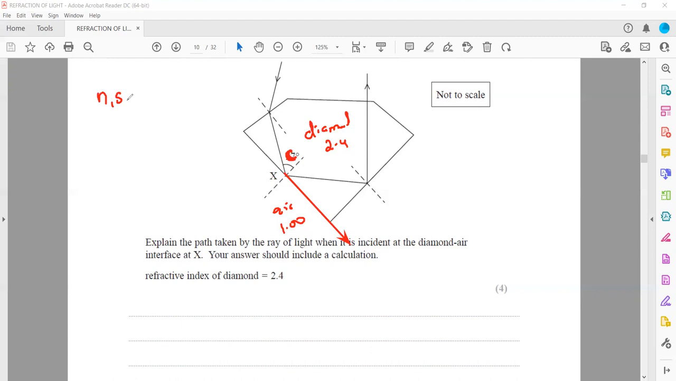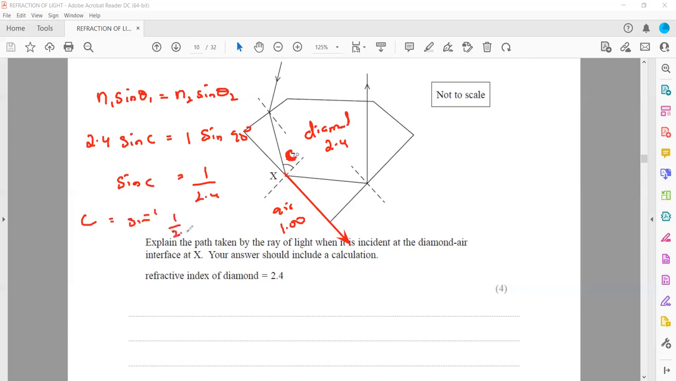We have the formula n1 sine theta 1 equals n2 sine theta 2. n1 is the refractive index. It's moving from diamond to air, so 2.4, and sine theta 1, which is the critical angle, we don't know. The refractive index of air is 1, and the angle of refraction will be 90. So sine C will be equal to 1 divided by 2.4, or we take the sine inverse of 1 divided by 2.4. This will give us the critical angle, which will be 24.6.